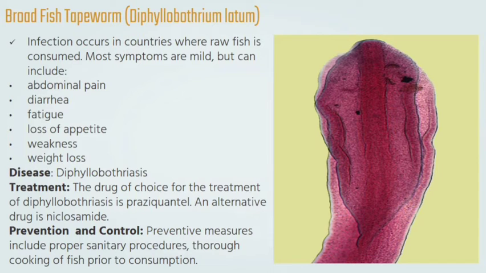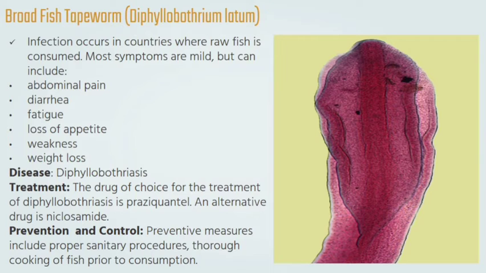So, ang pangalawang klase ng intestinal cestodes ay ang Diphyllobothrium latum, na kilala rin as broadfish tapeworm. Ito ang pinakamalaki sa lahat ng klase ng tapeworm na may sukat na 3 hanggang 12 meters. So, saan ba makukuha ang tapeworm na ito? Base sa pangalan niya na broadfish tapeworm, ito ay pwedeng makuha sa mga isda. Specifically sa raw freshwater fish. Kapag tayo ay nakakonsume nito, ito ay titira sa ating GI tract at magkakaroon ng diphyllobothriasis at iba pang sakit.